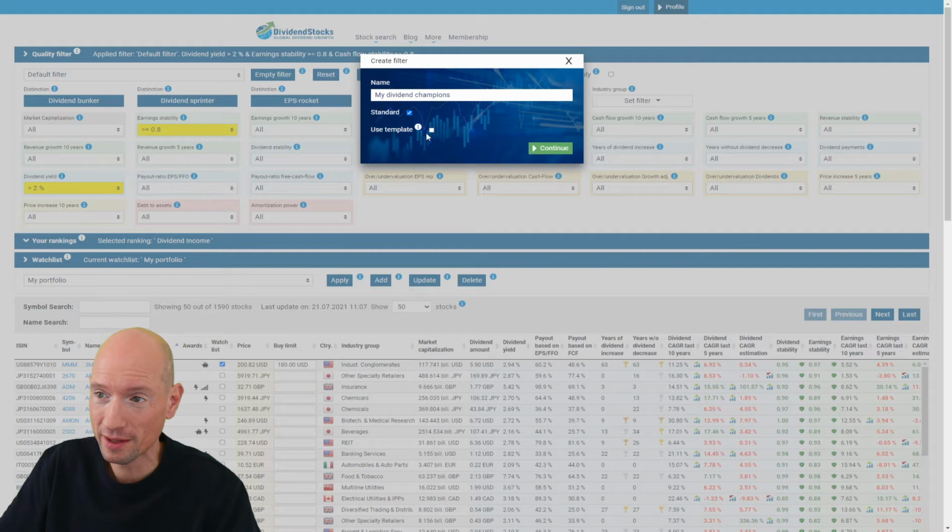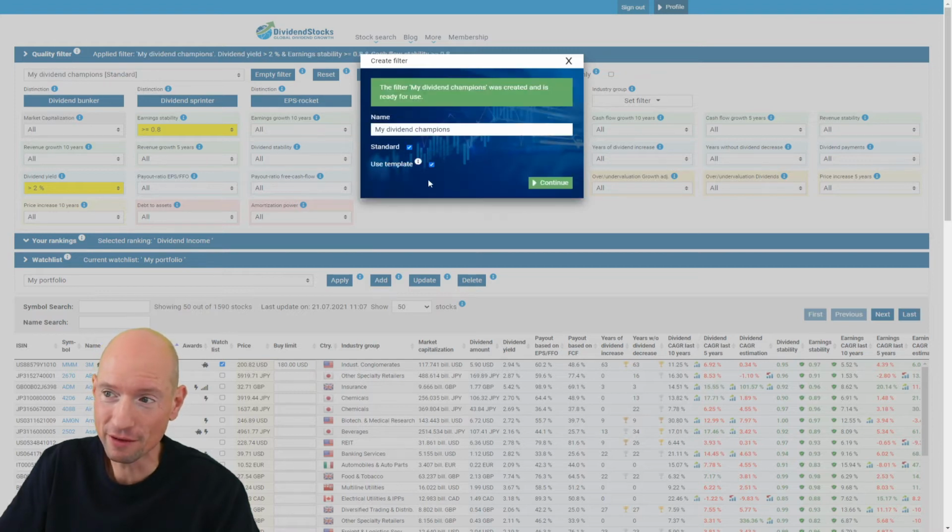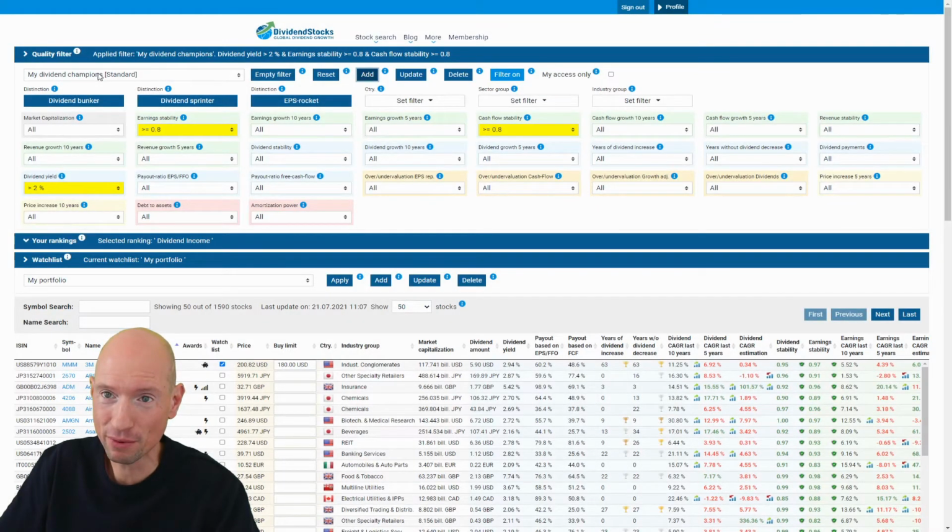You can check this. Use template. Template simply means that all configuration settings here are persisted within this filter, so we don't need to restart or reconfigure the filter. Let's continue, and then here you see the filter is already persisted.